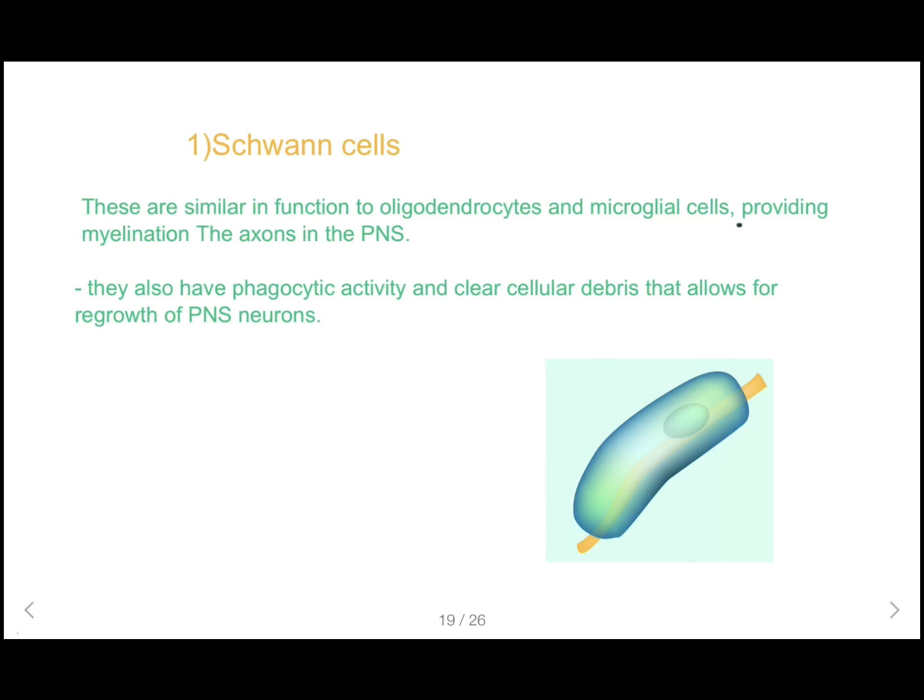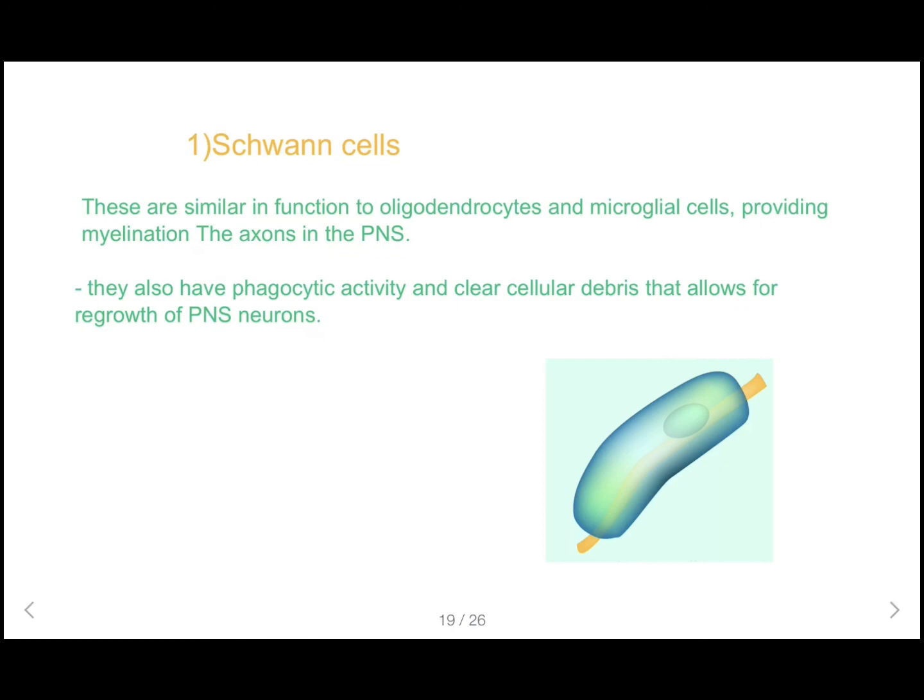Firstly, we are going to talk about the Schwann cells. Schwann cells are similar in function to oligodendrocytes, providing myelination to the axons in the PNS. So one of the main functions of the Schwann cells is providing myelination to the axons in the PNS. They also have phagocytic activity and clear cellular debris, which allows for regrowth of PNS neurons.